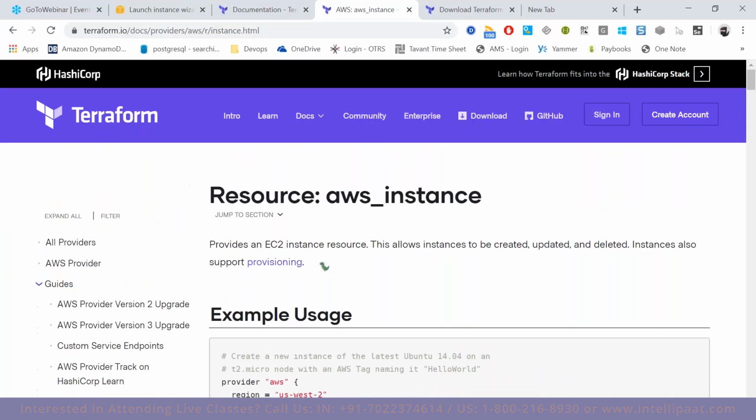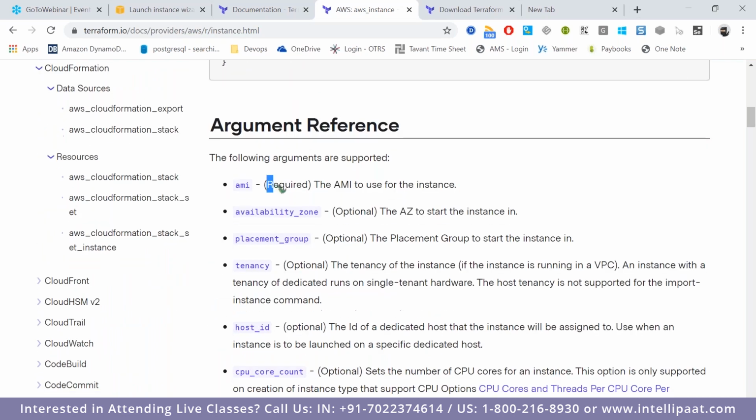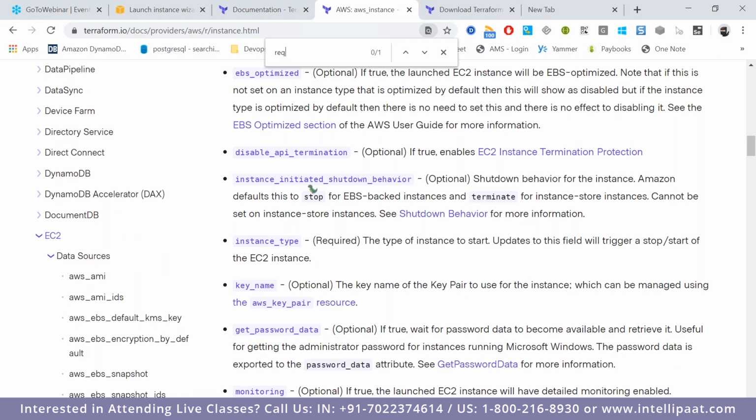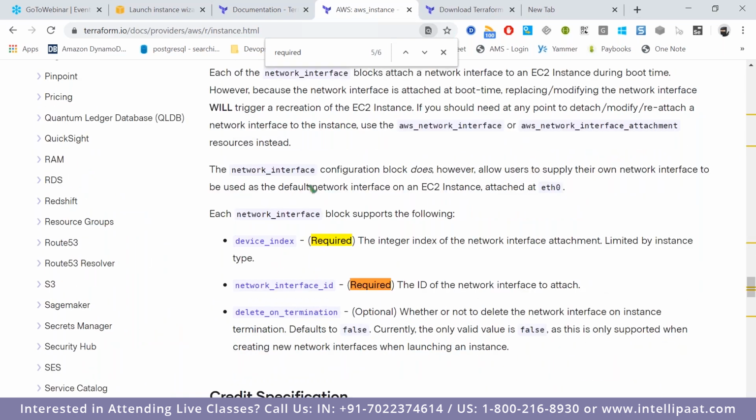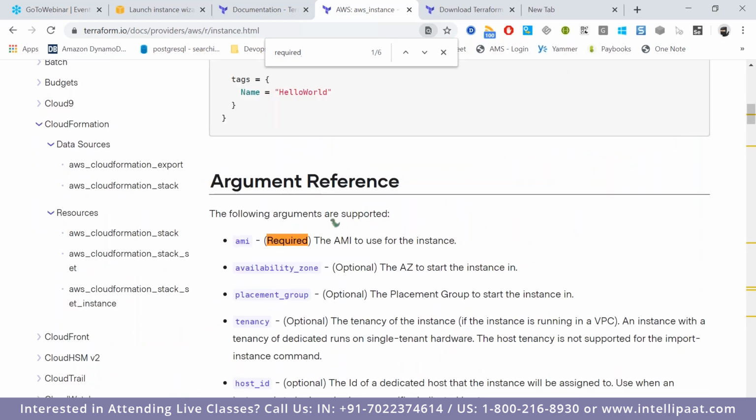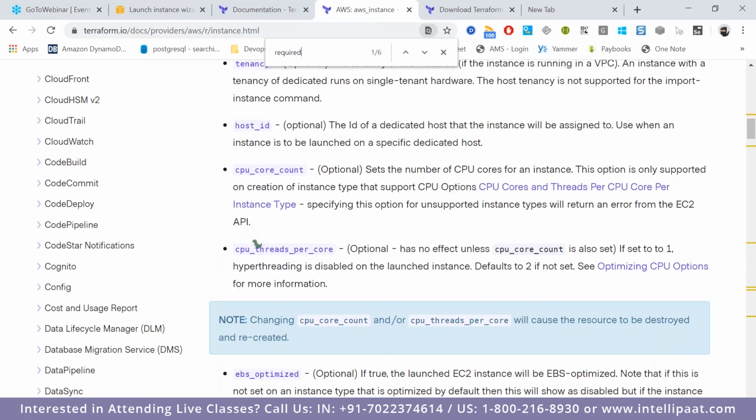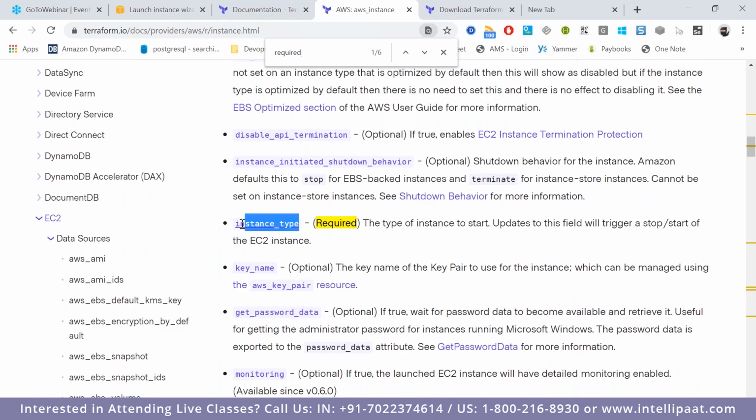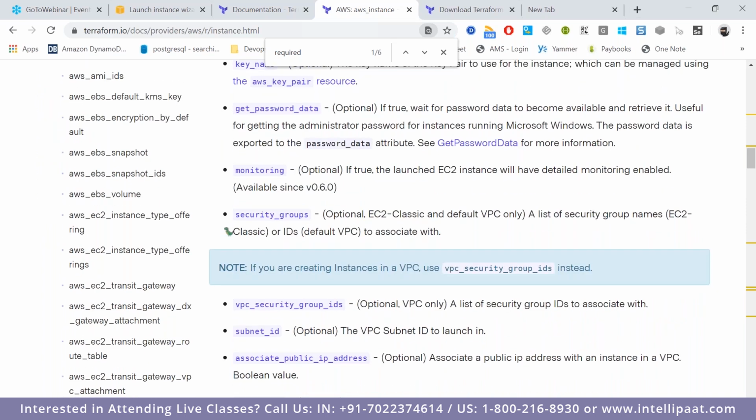Anything which is marked required is mandatory. The arguments AMI and instance type are mandatory. To launch an EC2 instance, these two parameters are mandatory. Other than that, we can customize all other configurations.